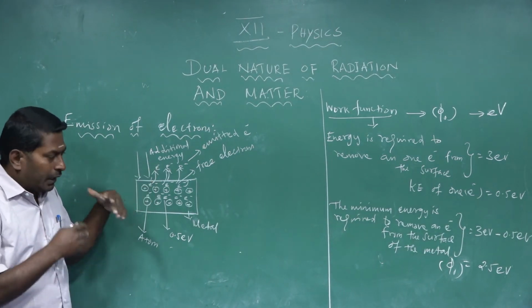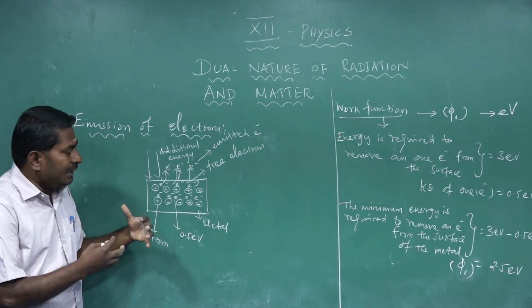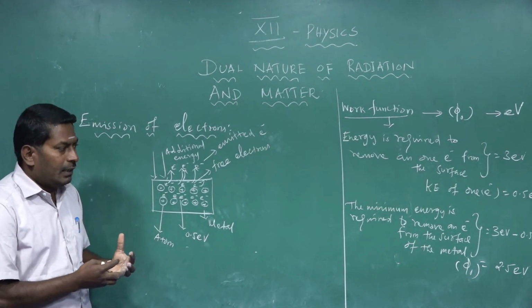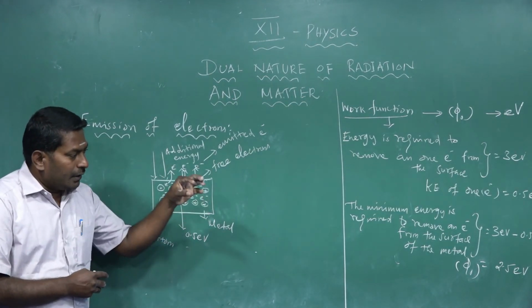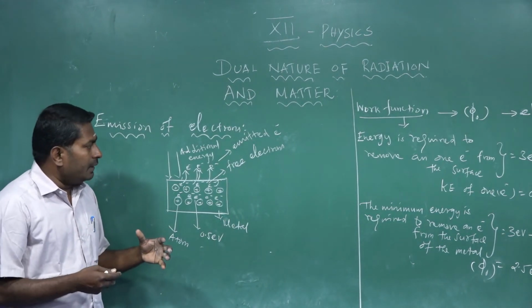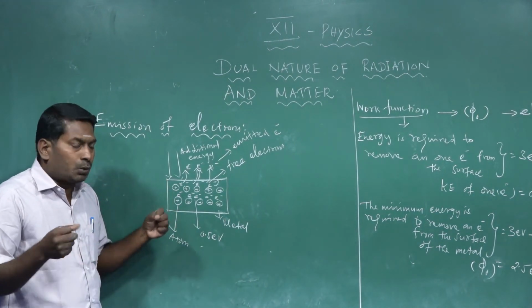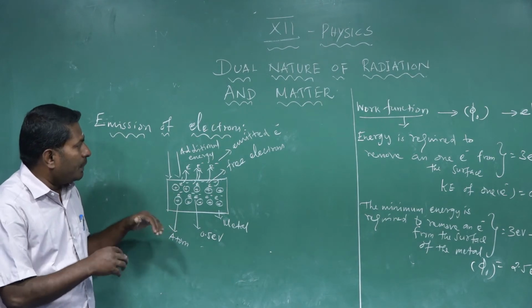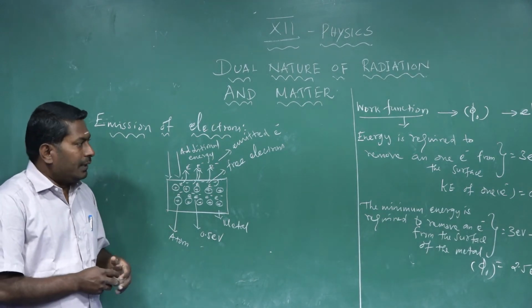That's why, when selecting a metal for emission of electrons, first it should have the character of low work function.